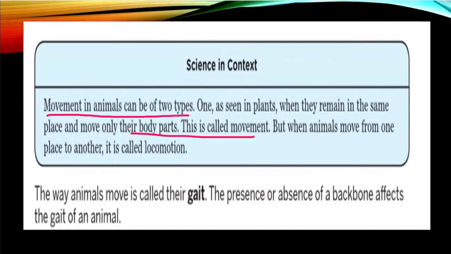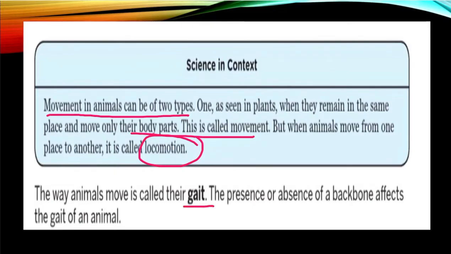We just discussed that they move for food, shelter, and for protecting themselves from predators. This movement is called locomotion. So, have you understood the difference between movement and locomotion? Movement simply means the movement of the body parts, and locomotion means the movement of the whole body from one place to another. Now here comes another term, gait.